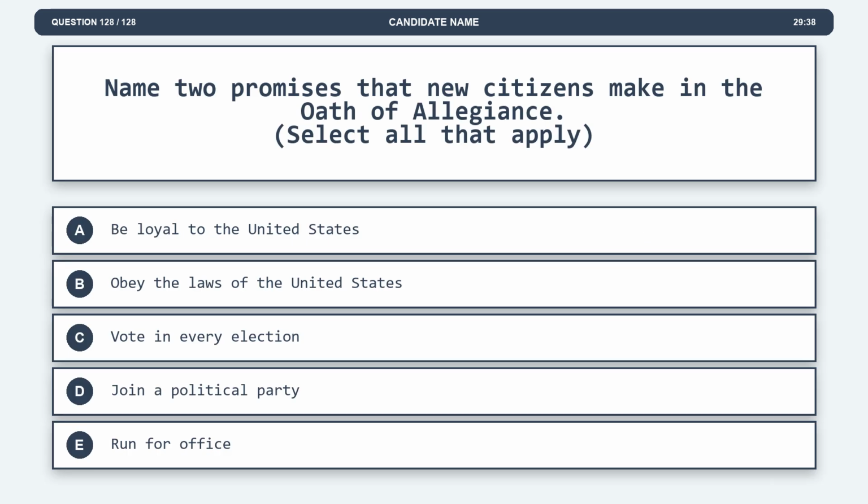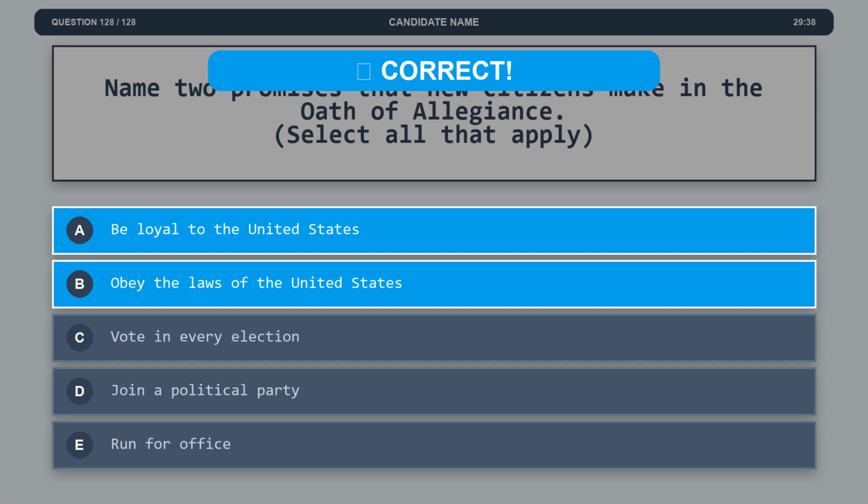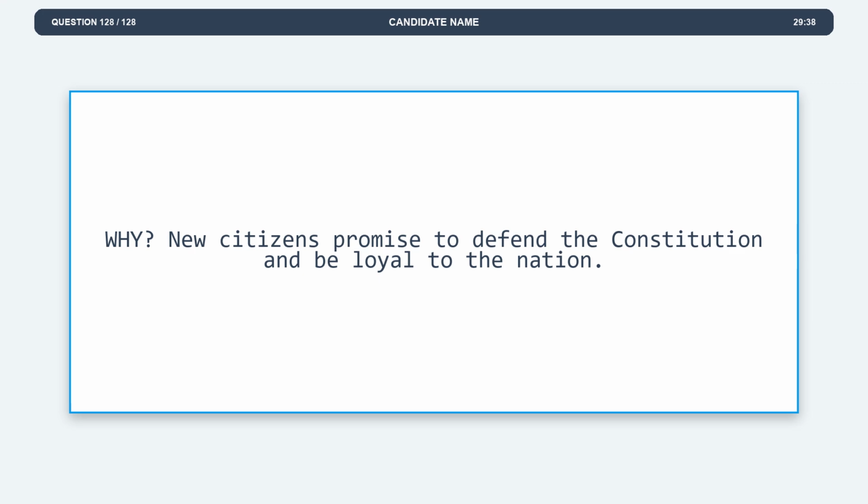Question 128. Name two promises that new citizens make in the Oath of Allegiance. Option A. Be loyal to the United States. Option B. Obey the laws of the United States. Option C. Vote in every election. Option D. Join a political party. Option E. Run for office. The correct answers are options A and B. Option A. Be loyal to the United States. Option B. Obey the laws of the United States. Explanation. New citizens promise to defend the Constitution and be loyal to the nation.